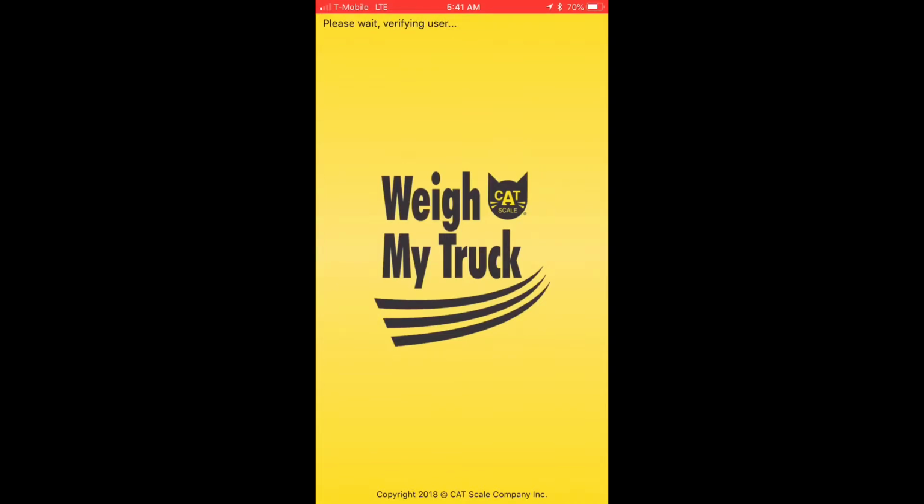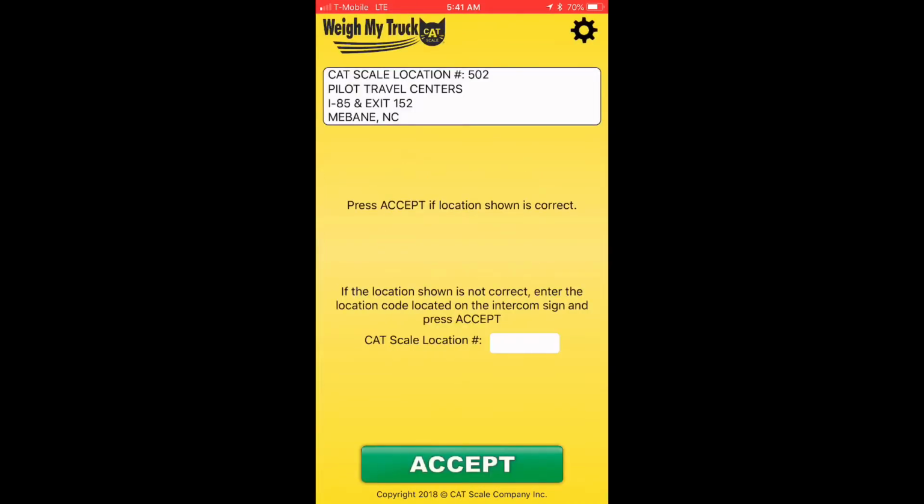Hey guys, like I said, I was going to go ahead and do the Weigh My Truck Cat app. This is a very useful tool, so after you get done getting weighed, you don't have to wait in line to get a scale ticket. It automatically comes to your email, and you get a copy. You get a printout of this, or you get a screenshot of this.